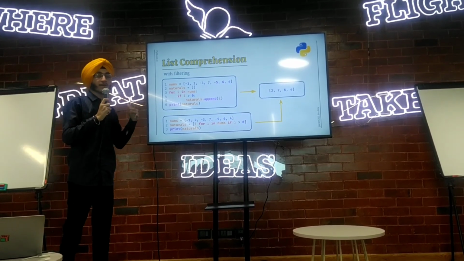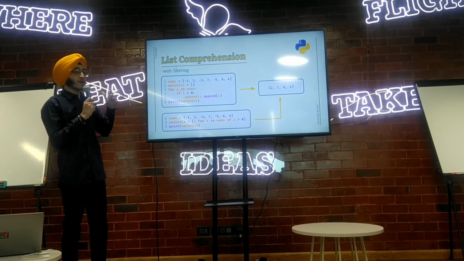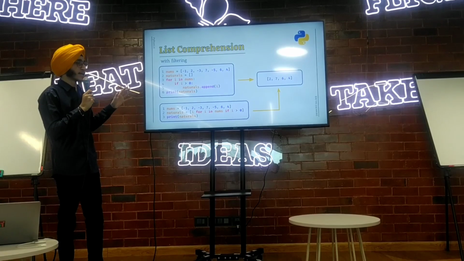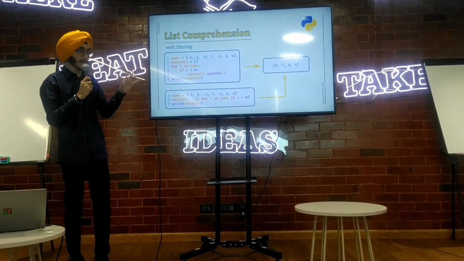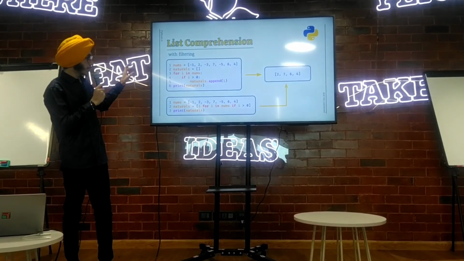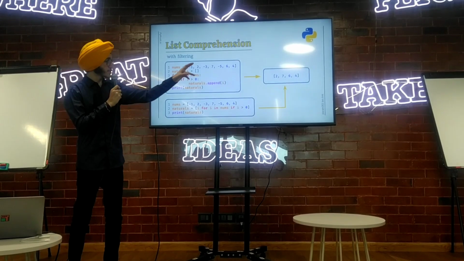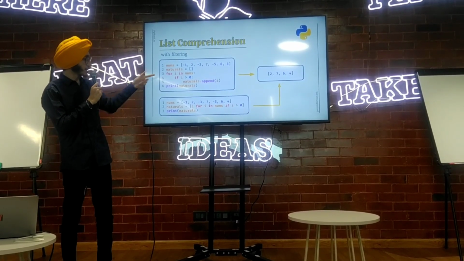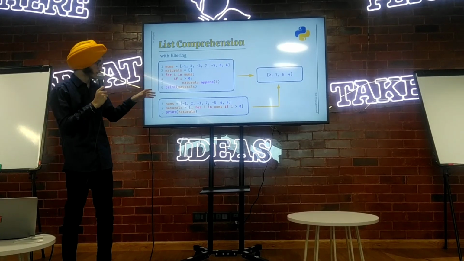Also, we can merge a lot of things in comprehensions, like conditionals and filtering. So here I have another example. I have a nums list which has some integers. Then I am creating another list of natural numbers only.